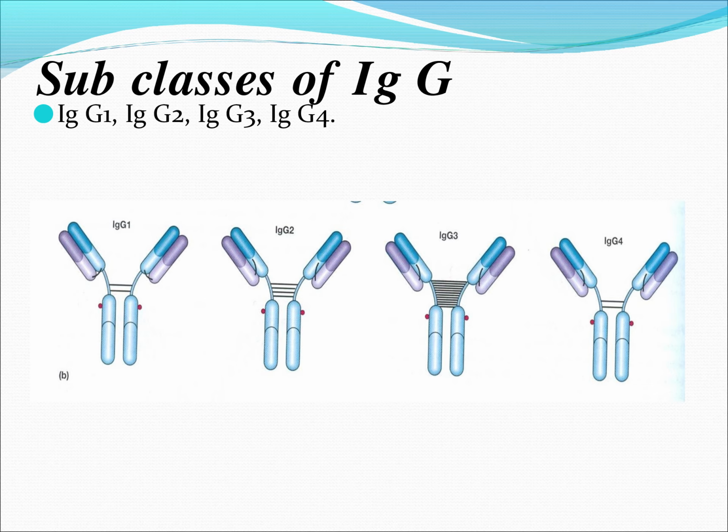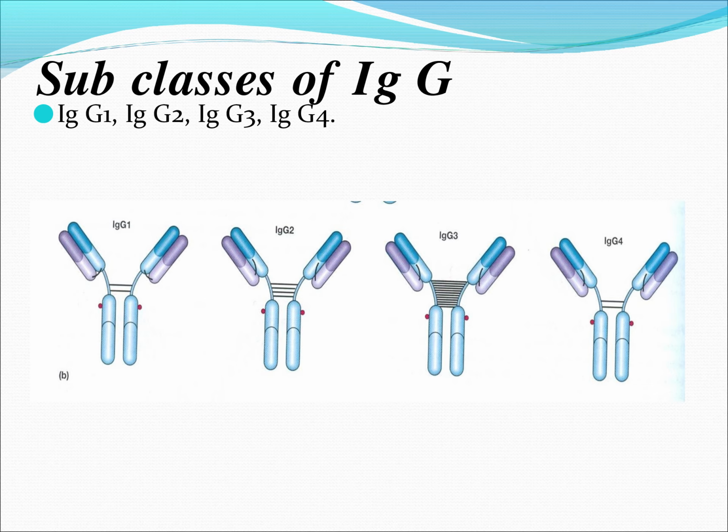Now the composition of every immunoglobulin: they should have a specific heavy chain and light chain, as we have seen in the basic structure of immunoglobulin or antibody. It has a heavy chain and a light chain with the variable regions and the constant regions, which are the domains in the immunoglobulin. Now we will first see the class IgG, that is, gamma immunoglobulin.